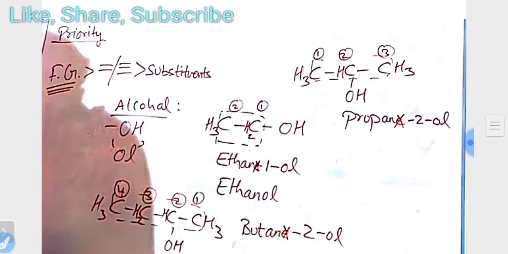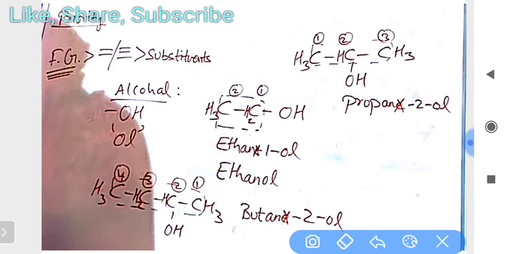Now, the first thing you have to understand is the priority. The first priority in counting the carbon chain is the functional group. Whenever a functional group is present, we have to start with it. Then comes the double bond or triple bond. Then come the substituents, to count the number of carbon atoms in a carbon chain.